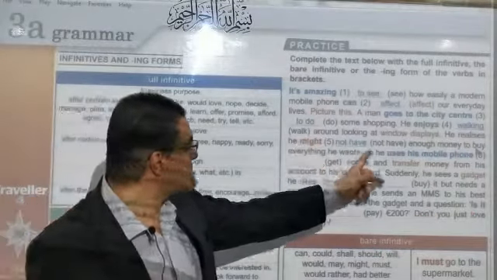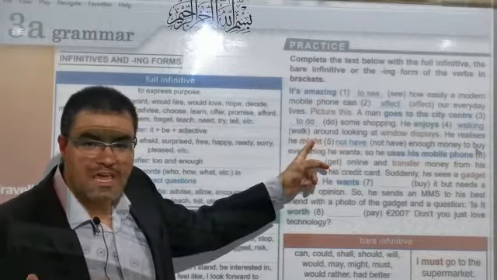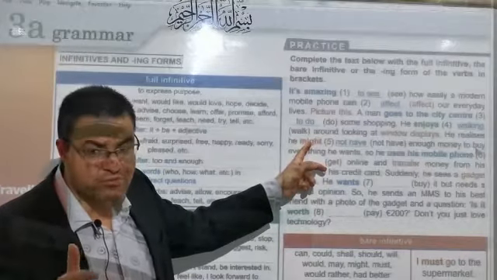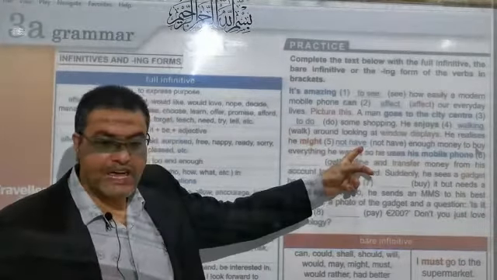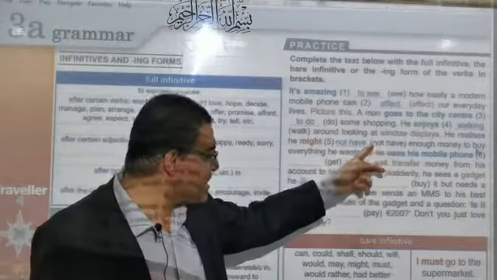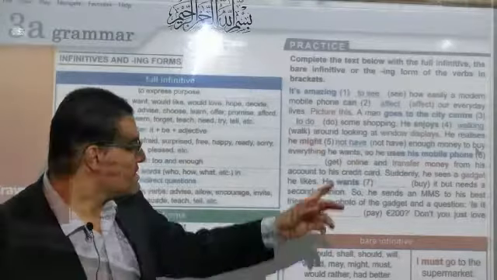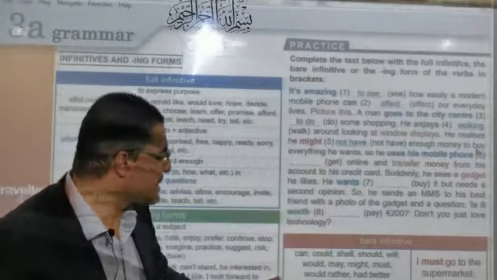Okay, now let's go to number 5. Might, may, might, shall, should. I told you that it should be followed by the bare infinitive. Have. Someone may ask, why did you put not before have? Because we want to make it negative. So we put not before have. Wonderful, my dear students. You are very clever today.